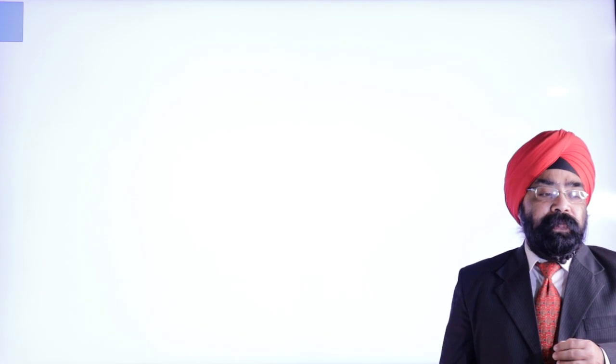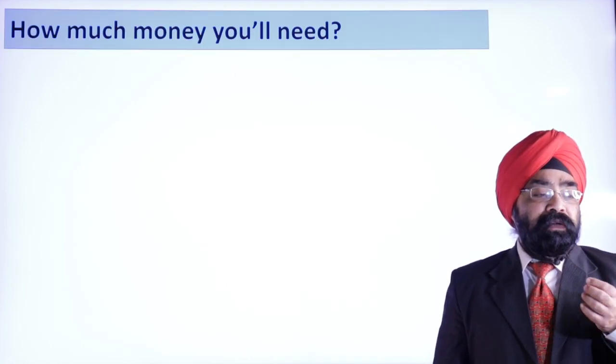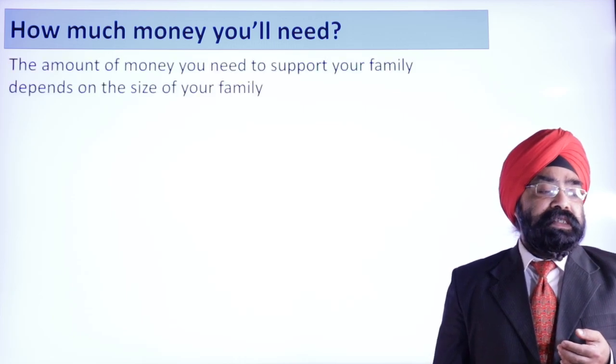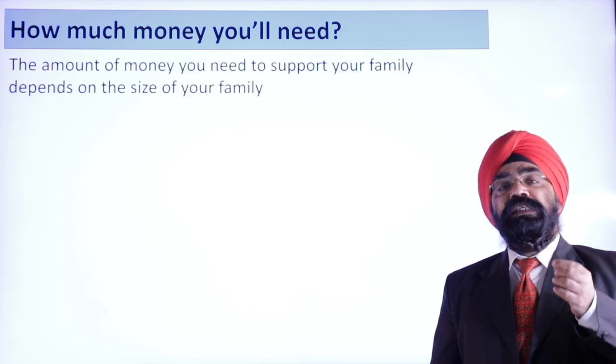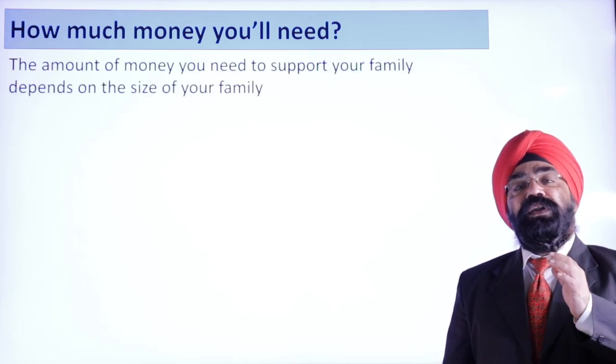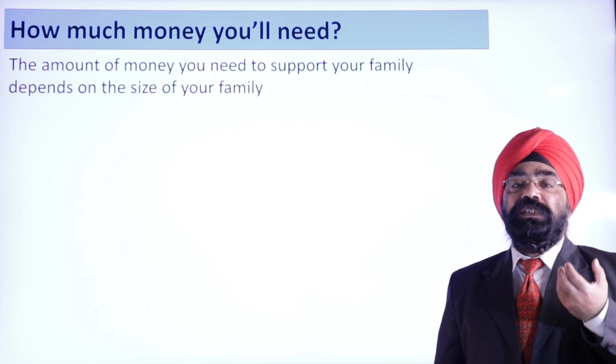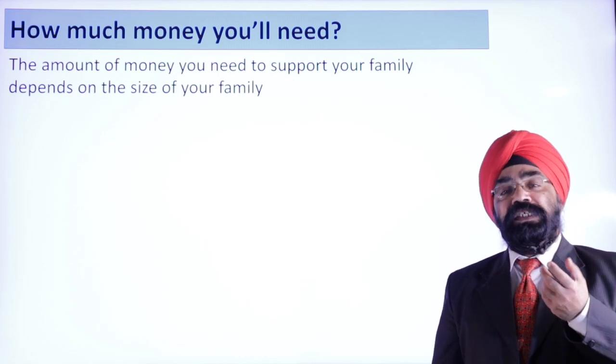So next thing is how much money you will need, which is an obvious question, right? So again, it depends upon the size of the family. LICO is 6 months LICO is what you need. So you need to have the equivalent of the 6 months LICO as your settlement funds.